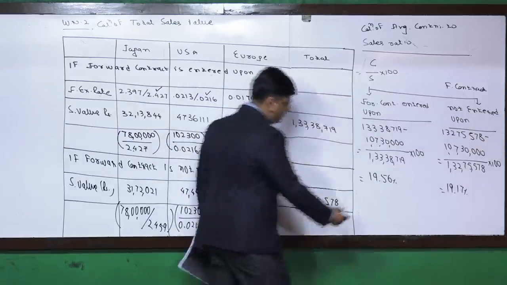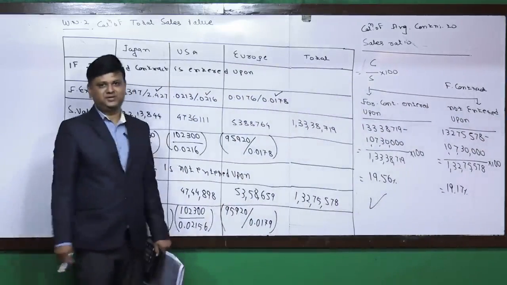So we select the first one, that is, the forward contract should be entered upon.